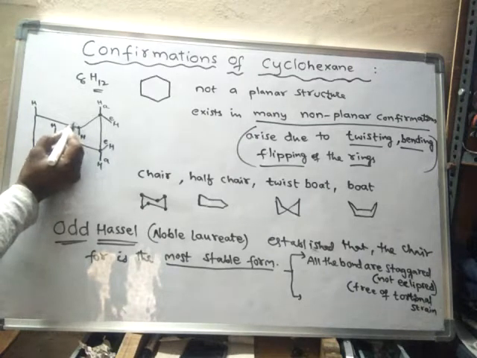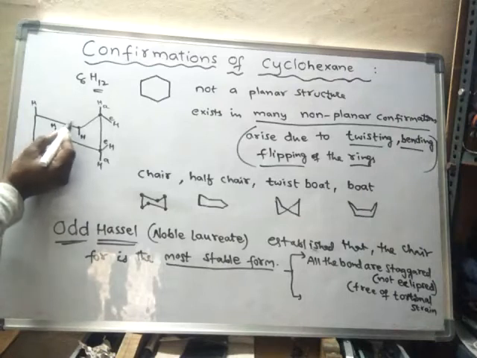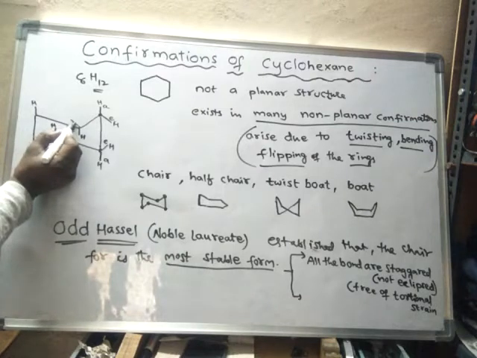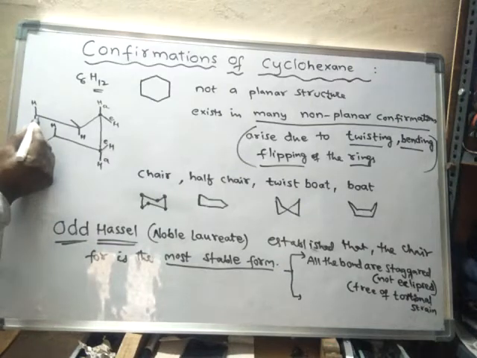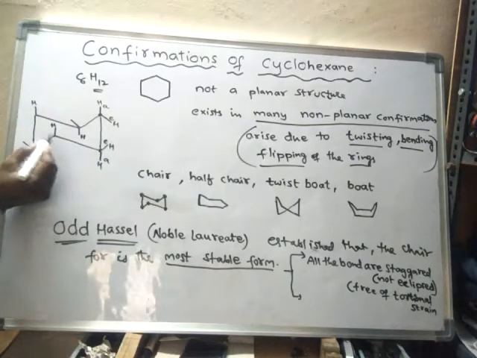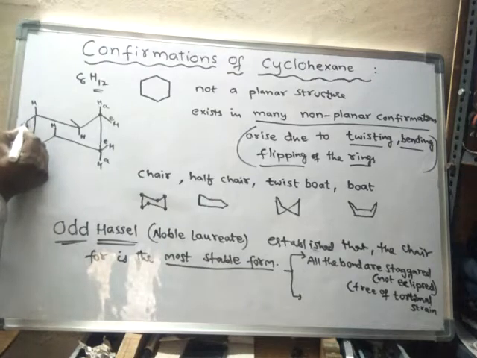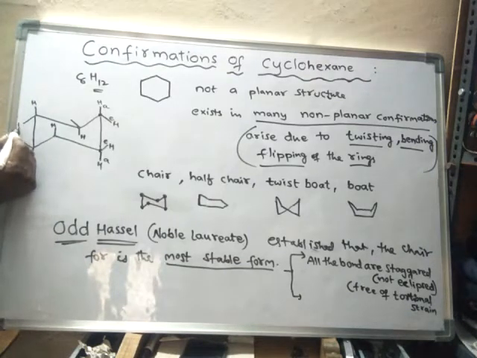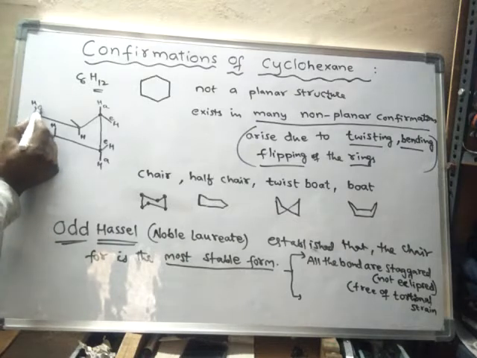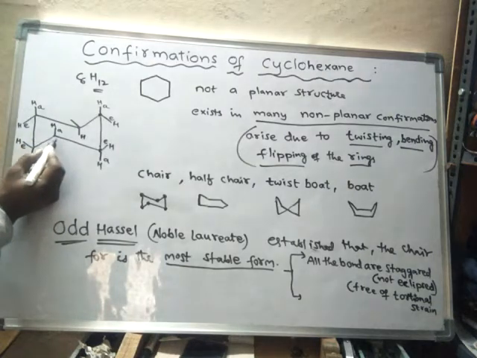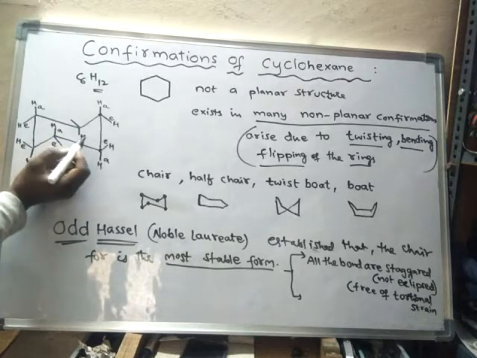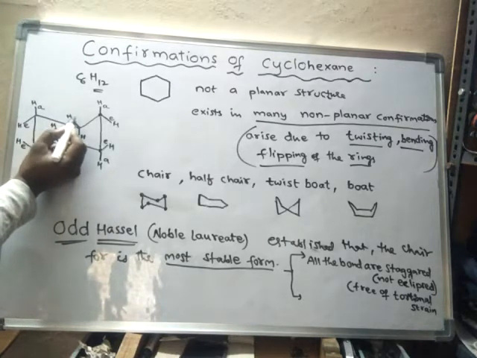As a result, this will be parallel to this one. So again here it will be parallel to this one, and this will be parallel to this one. So these are what? Equatorial hydrogens, axial hydrogens. Axial hydrogen and equatorial hydrogen. This is the axial hydrogen, and this is the equatorial hydrogen.